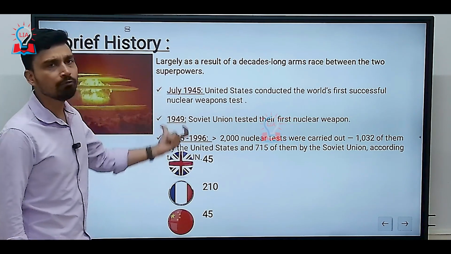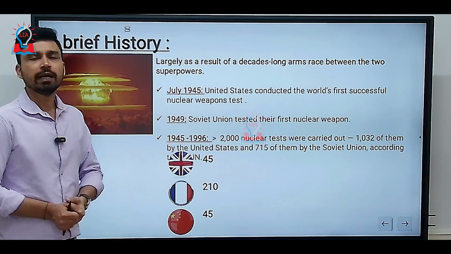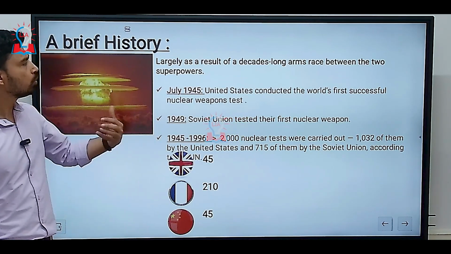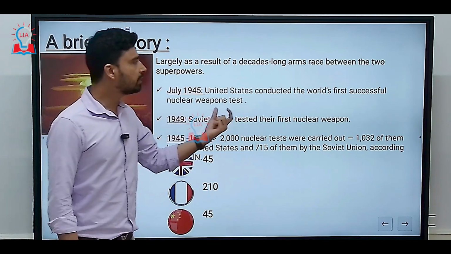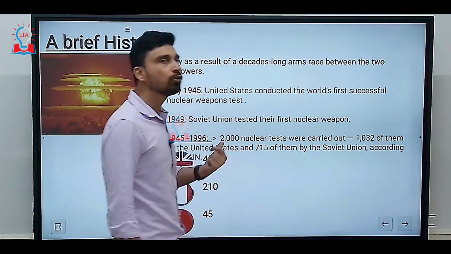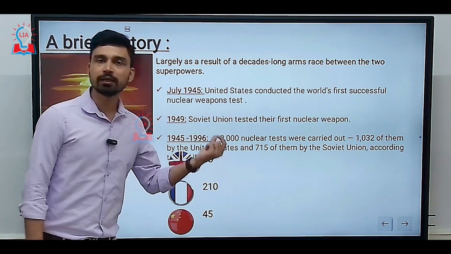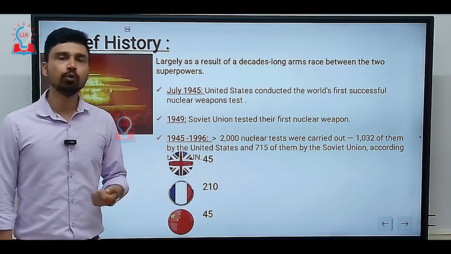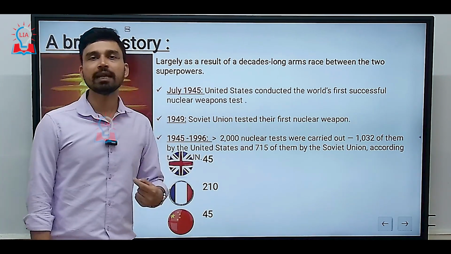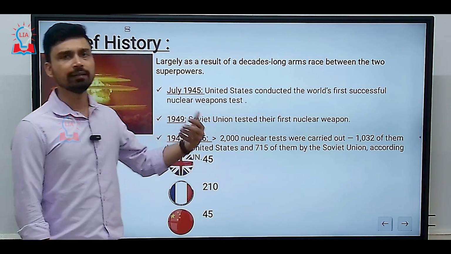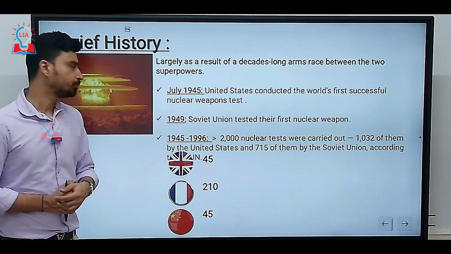In July 1945, while World War II was still going on, the United States conducted the world's first successful nuclear weapons test. If you have read world history, you will know that because of the nuclear attacks on Nagasaki and Hiroshima in Japan, Japan surrendered, and that led to the end of World War II.